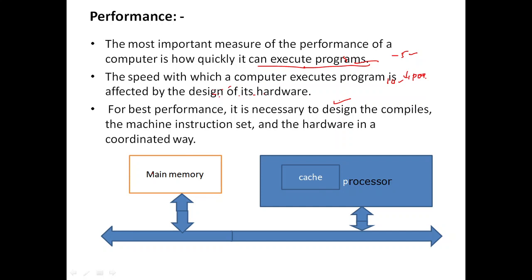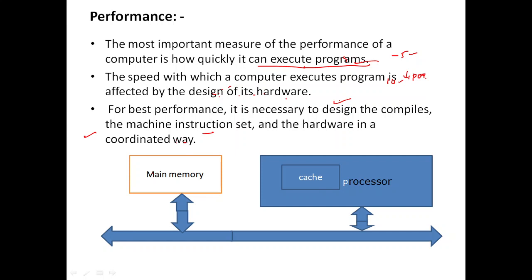To get better performance, what measures do we need to take? It is necessary to design the compilers, the machine instruction set and the hardware in a coordinated way. If they are designed properly, then we are going to achieve performance in a better way.